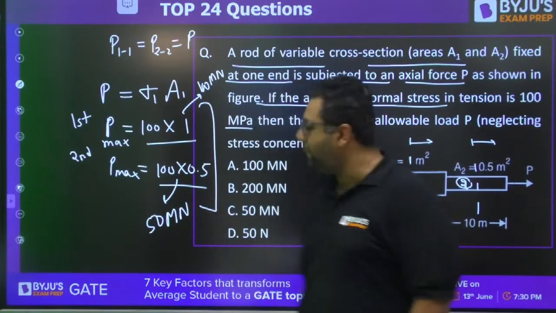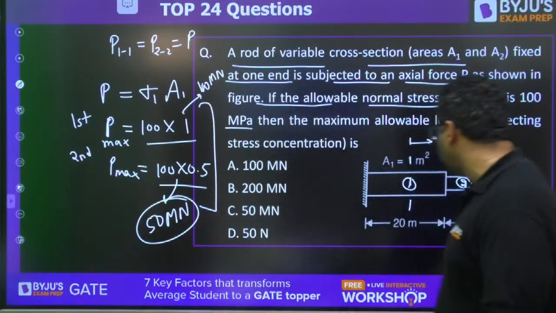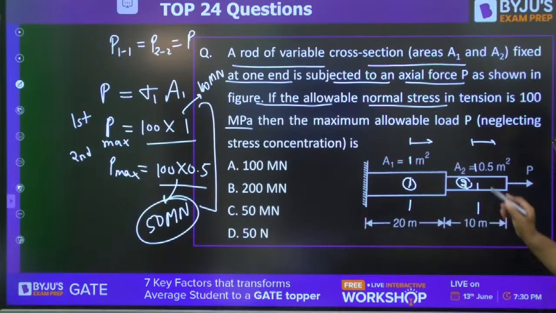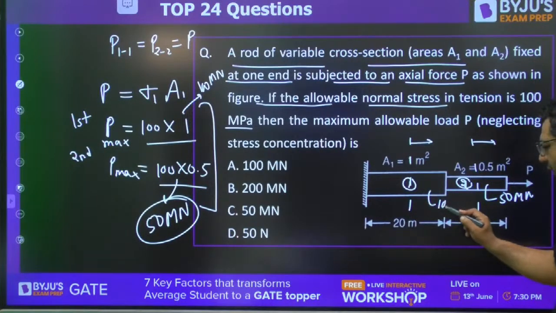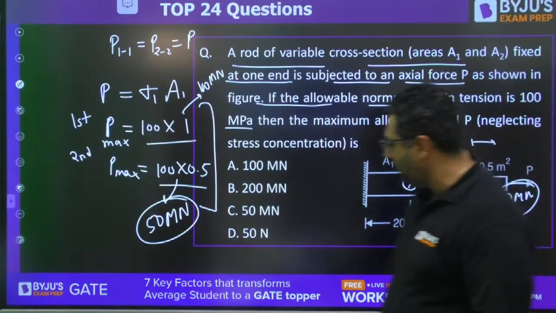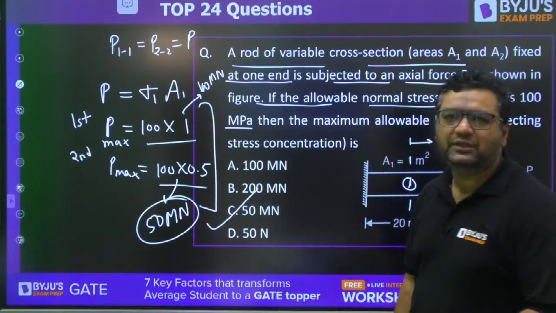If you apply more than 50 meganewton, the second bar is going to fail, so you need to put the value at 50 meganewton so that both bars remain safe. So C will be the right answer.